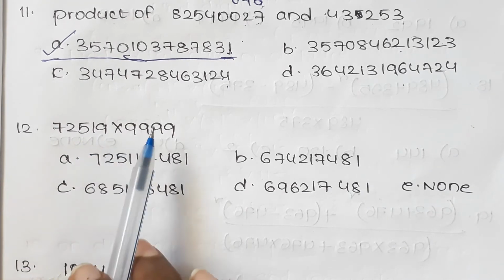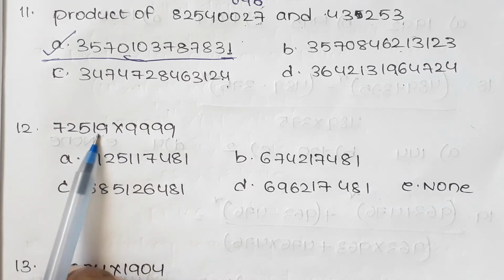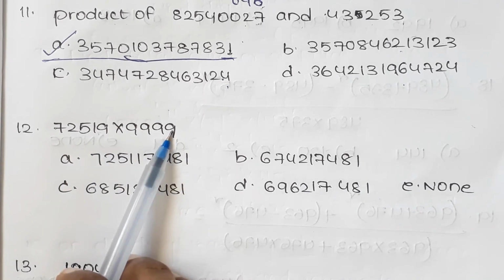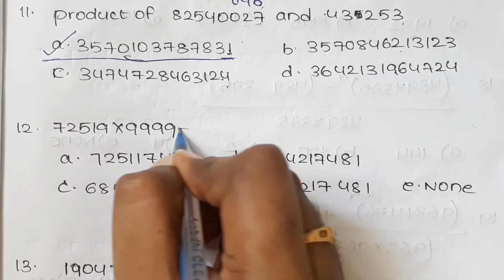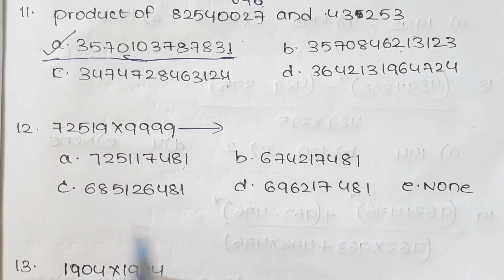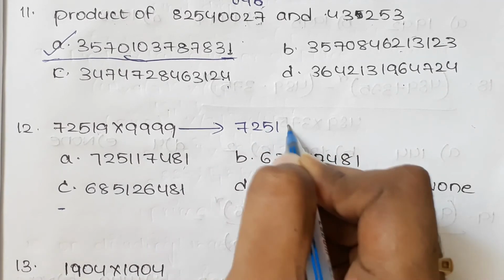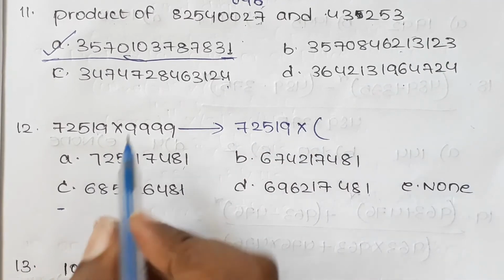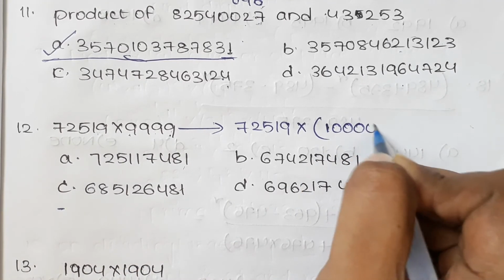72519 into 9999. This multiplication by elimination process is not possible because we have 9 into 9 is 81 and unit place is 1. Here for 4 options we have unit place is 1. So we can do it by another process, that is 72519 into 9999 can be written as 10,000 minus 1.